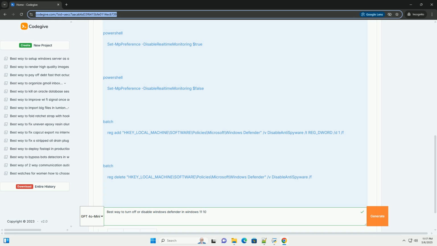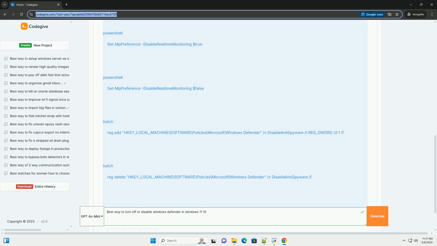Re-enable Defender via PowerShell requires administrator privileges. Explanation. -DisableRealtimeMonitoring $false sets the DisableRealtimeMonitoring preference to $false, which re-enables real-time protection.